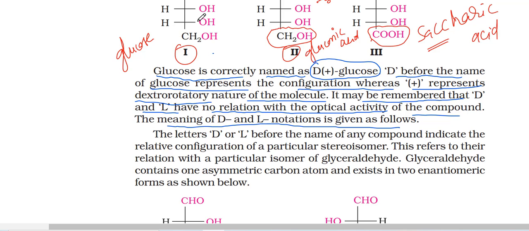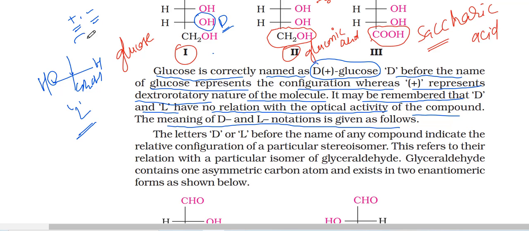See here, the D means the right side OH group is there, that's why D. If it is on the left side, capital L. In the last chiral carbon next to CH2OH, suppose the OH is on the left side, this is called capital L. The plus and minus indicate optical activity. Plus means dextro, clockwise rotation; minus means anti-clockwise rotation, levorotatory.